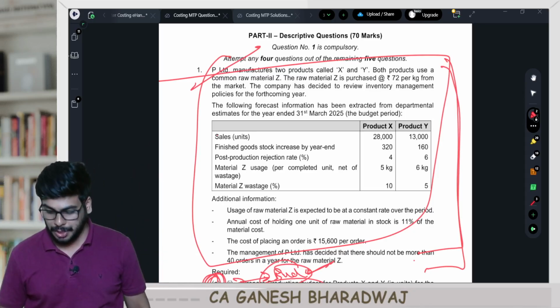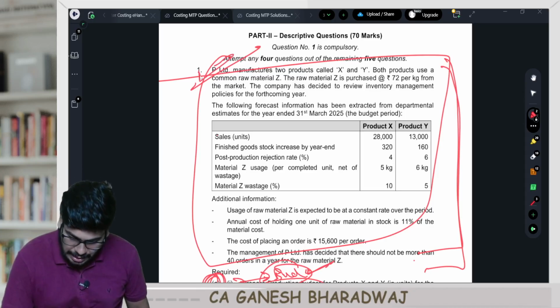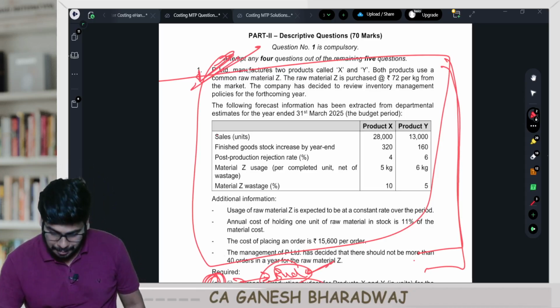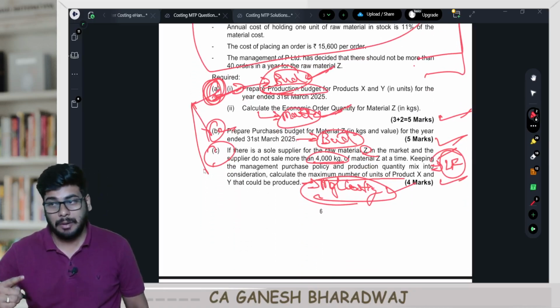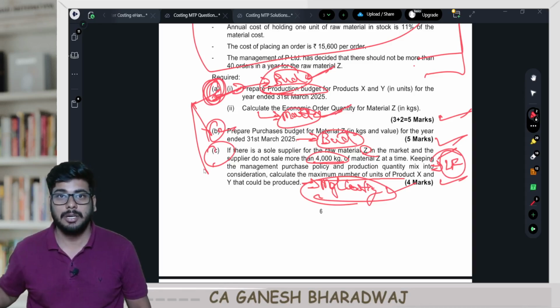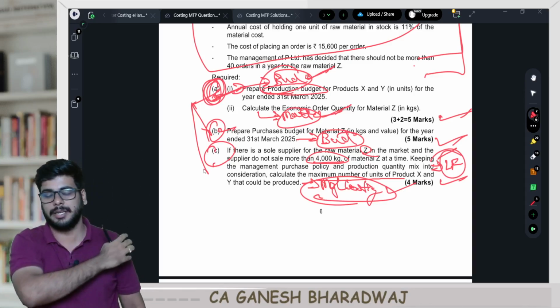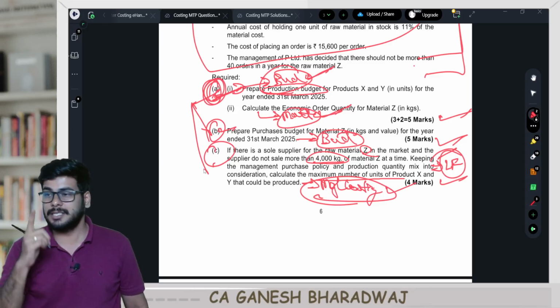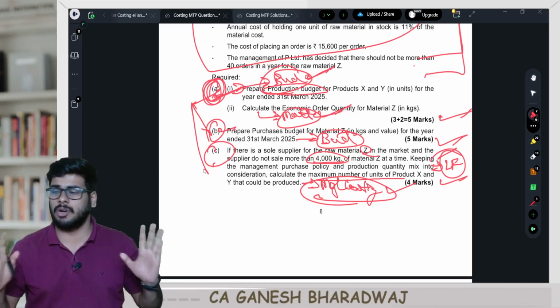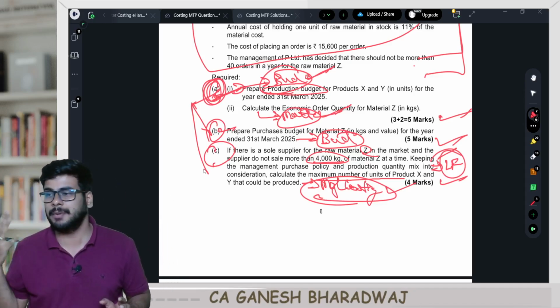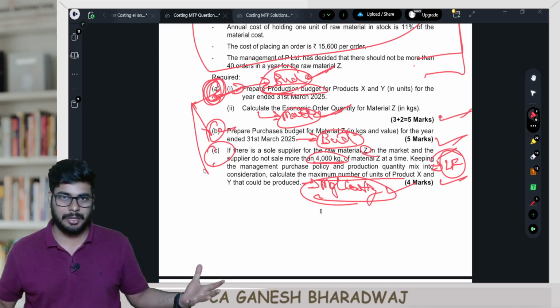But look at the beauty here. They have given a single case study, and from there, they have coined 3 different questions from 3 different chapters based on the same single case study. Now that is where things are getting far more interesting, and now the only way is conceptual learning. That's why I just keep hammering on it. Now there is no other way.